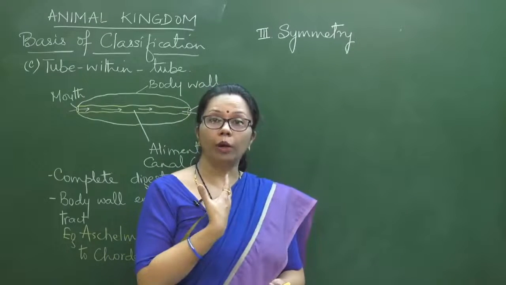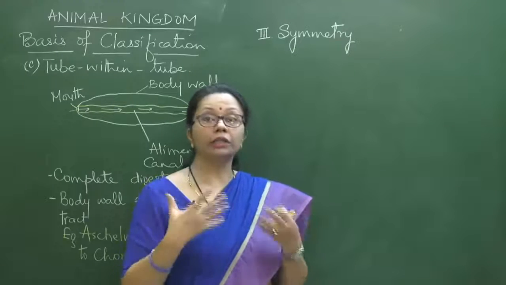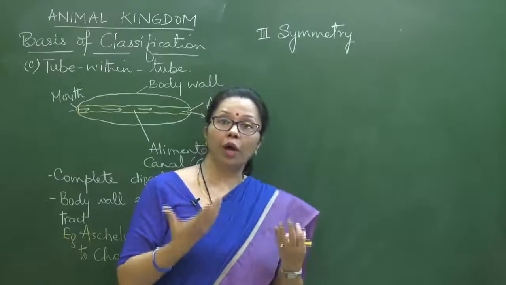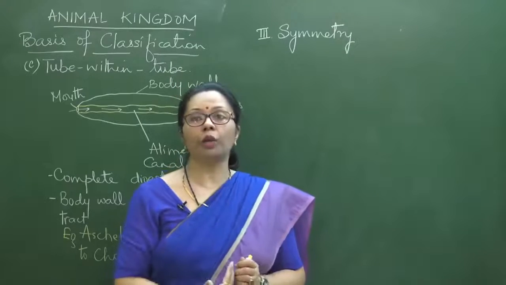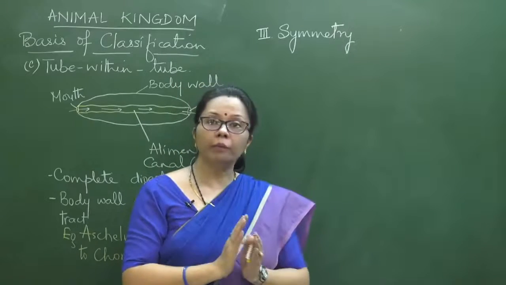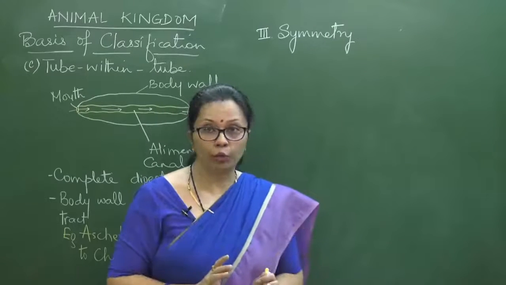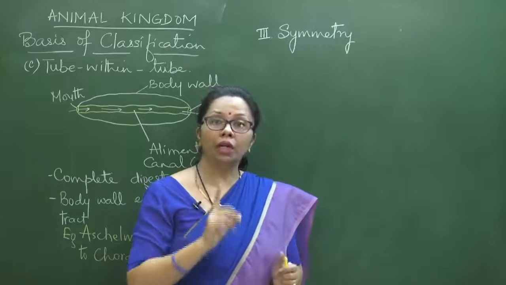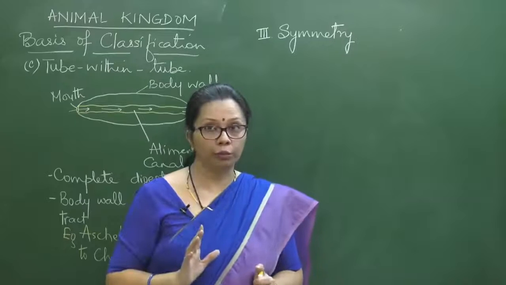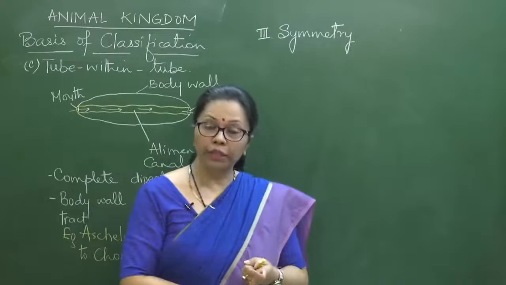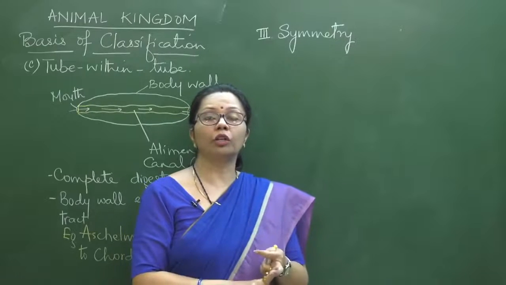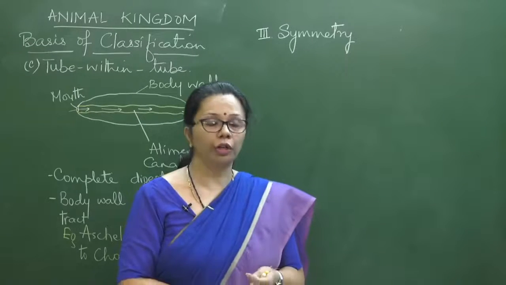Even if we talk about ourselves, internally there isn't any symmetry, right? Because the heart is one and that too slightly towards the left. If we cut the body into equal halves, certainly the inner part of the body will not show equal parts. It is only the external part of the body which will show equal or similar parts, right? So the first thing to be taken into account is that symmetry is on the basis of external morphology only.